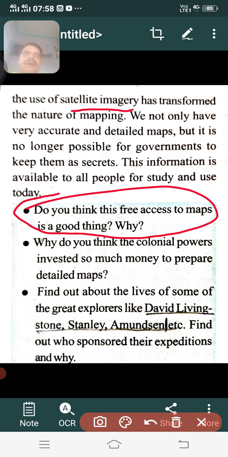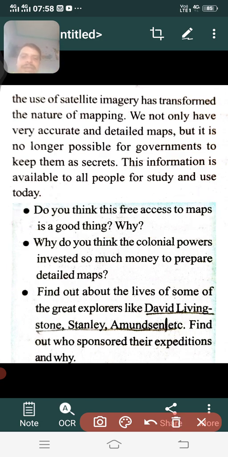No. Why? Because these maps can be used by anti-social elements like terrorists, Naxalites, and other people who may cause some threat to the society and the country. They may use these maps for their own purposes.